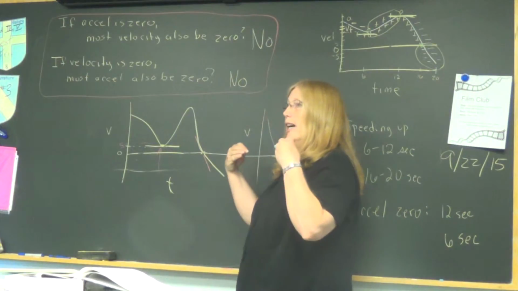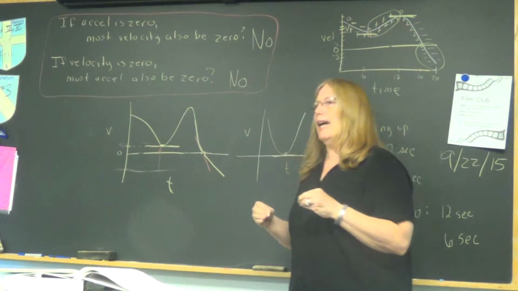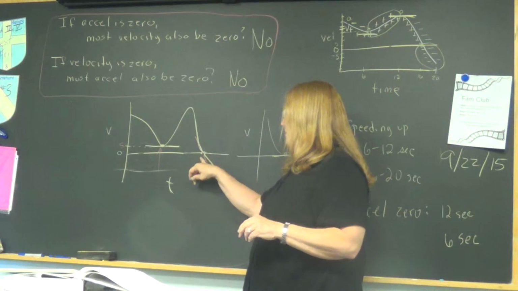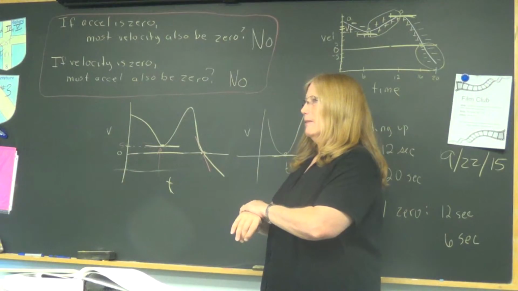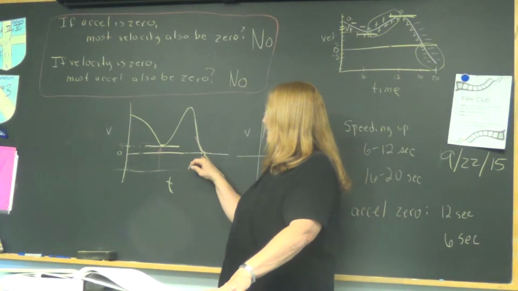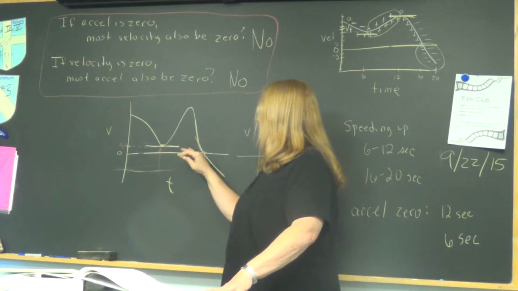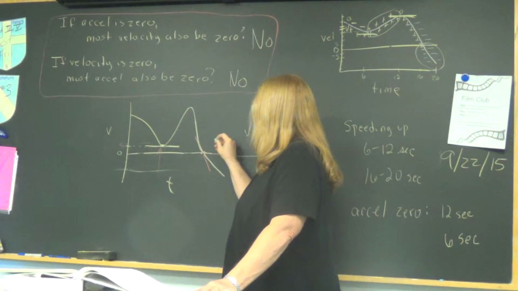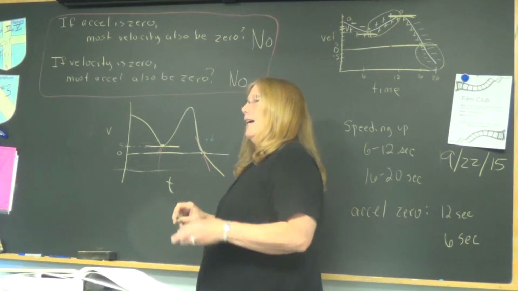He's saying in real life, you can see it here. But in real life, where is it happening? Where's it possible that we have a velocity of 0? You can't be speeding up if you're not moving. You can't be changing speed if you don't have any speed at all. So we have 0 velocity, yet our acceleration is, say, a -2. So how could that be if we have a 0?